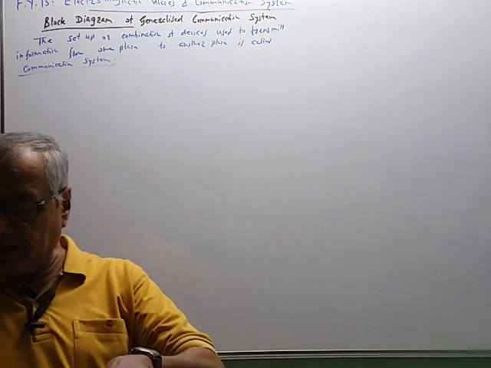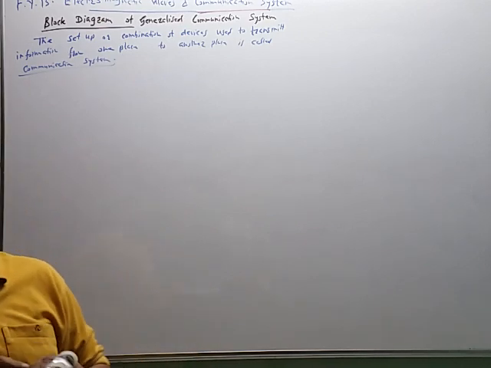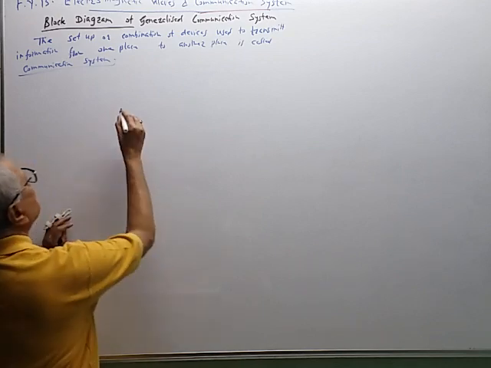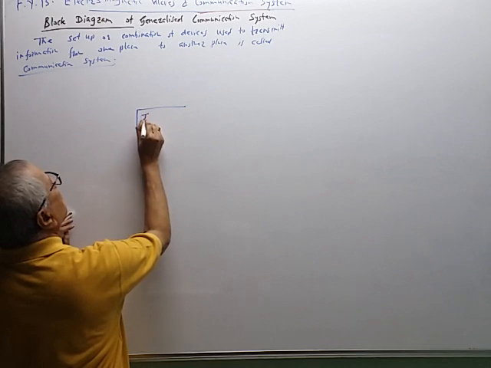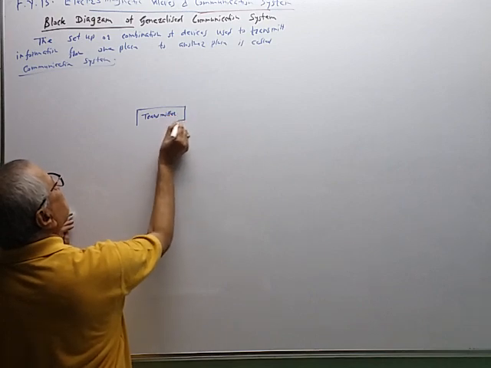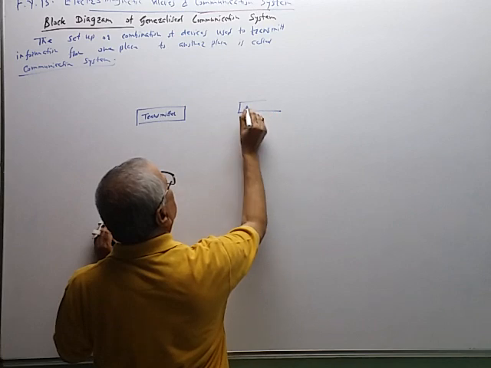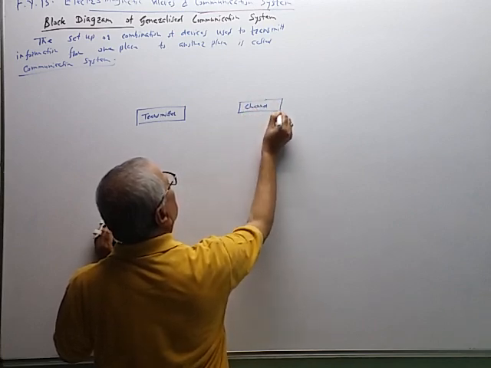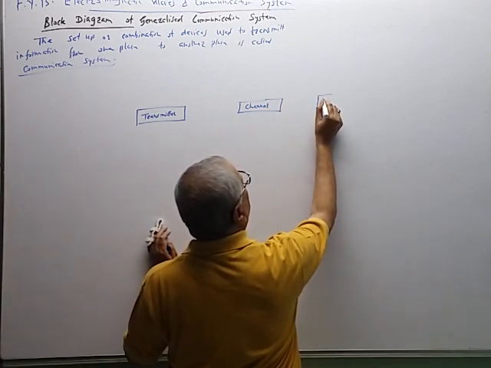So the block diagram consists of these three parts: transmitter, this is a channel, and this is a receiver.